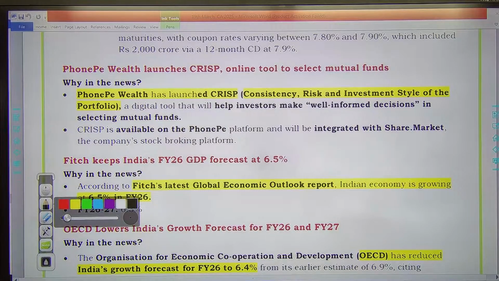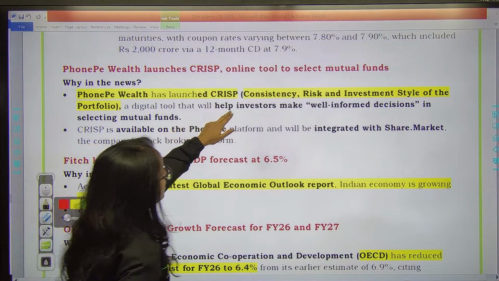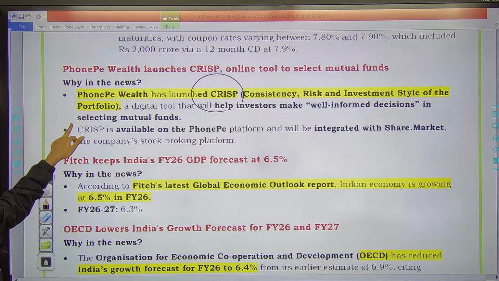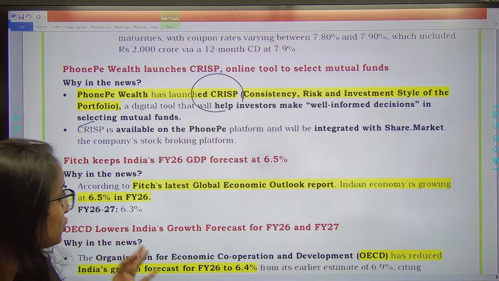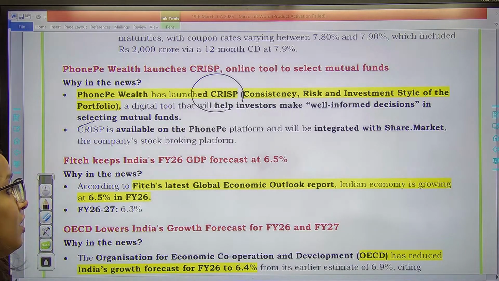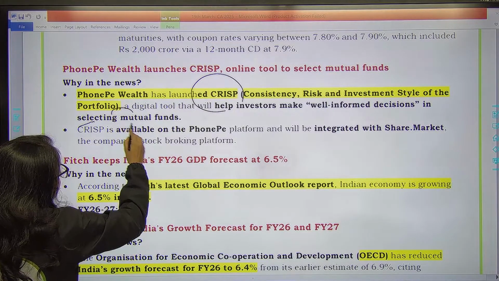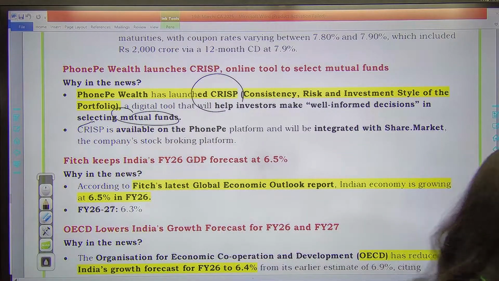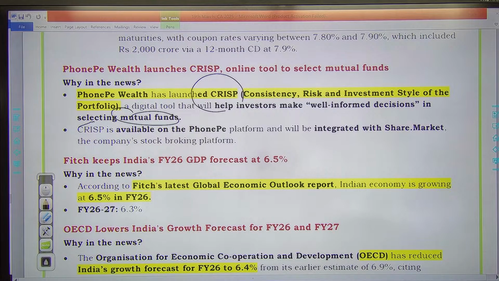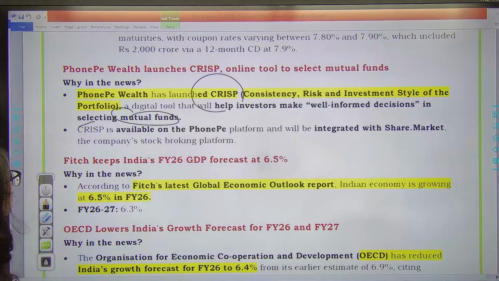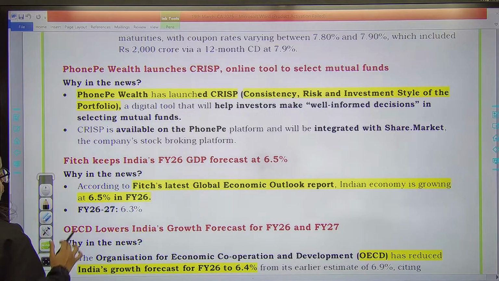Then PhonePe Wealth recently has launched CRISP. What is CRISP? CRISP is consistency, risk and investment style of portfolio, which is kind of a digital tool which will be helping investors in having well-informed decisions in selecting mutual funds. So this CRISP will help all the investors in deciding their investments, selecting the mutual fund. So it is kind of a digital tool. Remember CRISP, consistency, risk, investment style of the portfolio, launched by PhonePe Wealth.